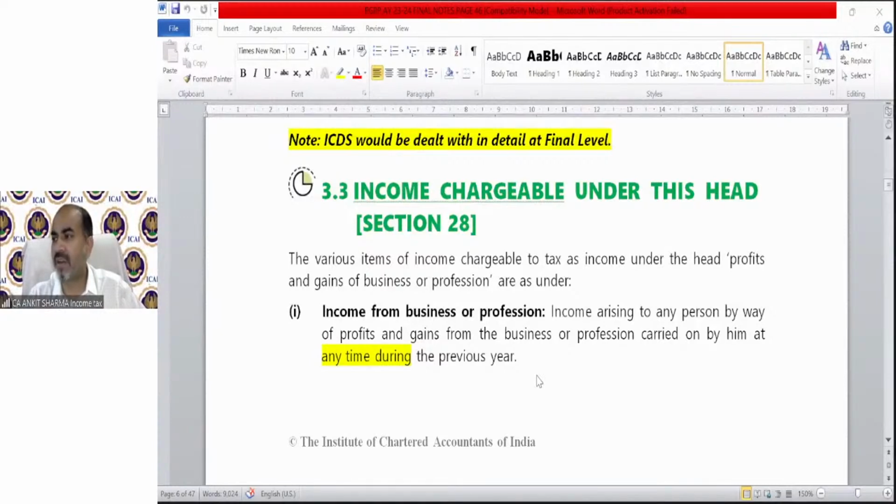Arshita is also giving the correct answer. Very well done. Charging section. Who is this? Miss Kana Gatrat, I hope I am pronouncing it correct. Charging section of income tax is 10. It's wrong. Bhumika is 80C or 80CCD. What is this 80CCD? That's a deduction. That is not a charging section, Bhumika.